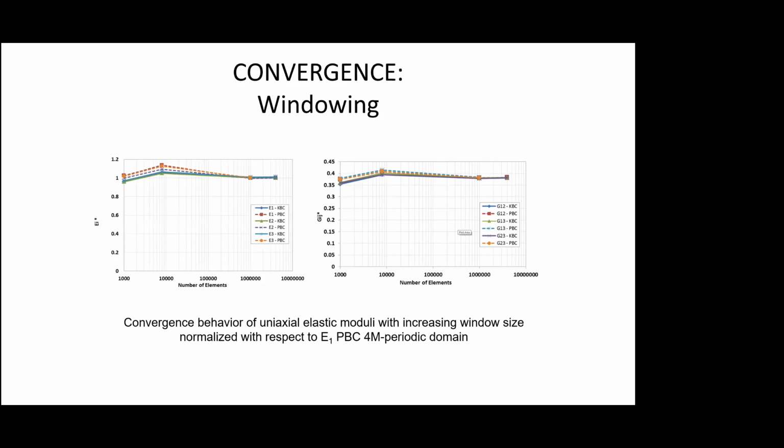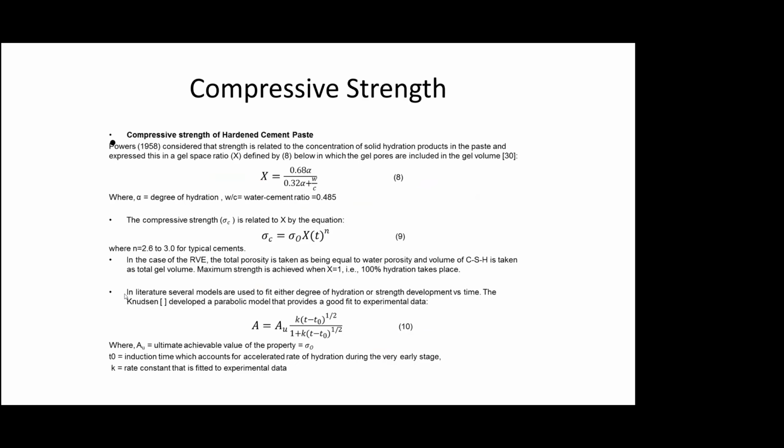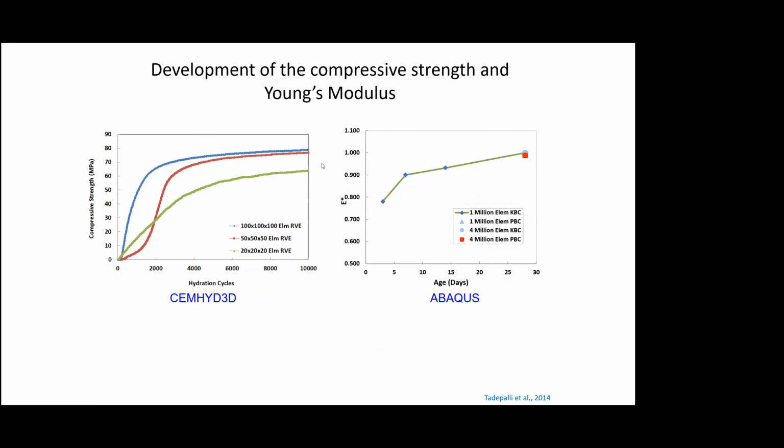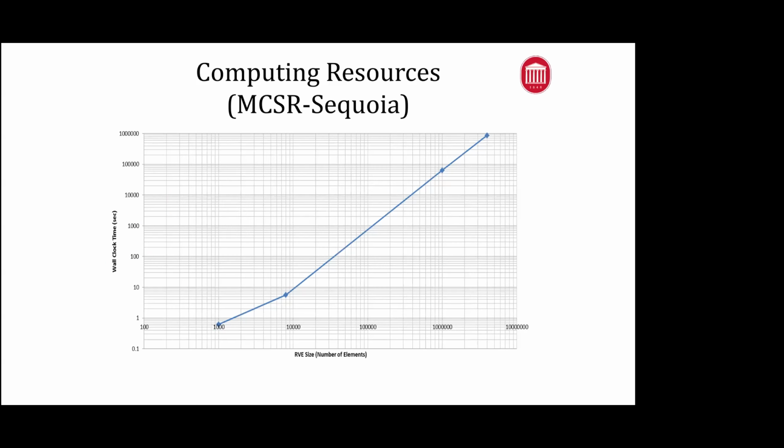And then we plotted the degree of hydration versus hydration cycles within the software. We were able to plot the compressive strength evolution with the hydration, and also how the modulus changes. From this compressive strength, we were able to calculate the effective modulus for the material in terms of the age. Within Abaqus, this is one of the few strength calculations which has been done.